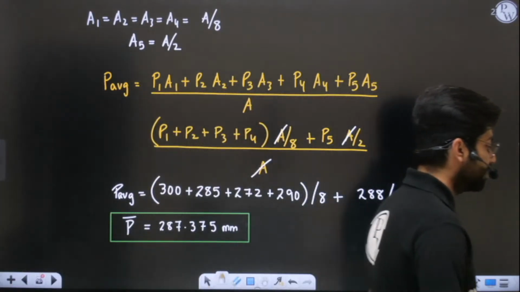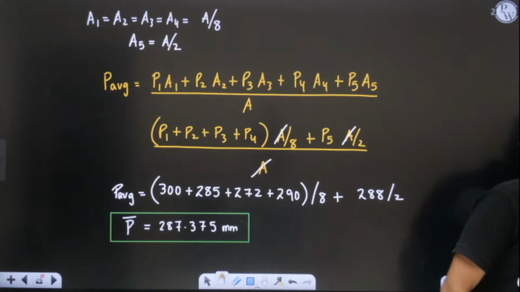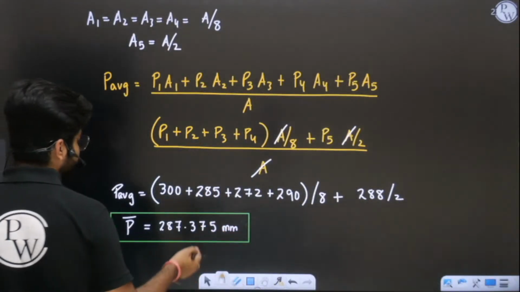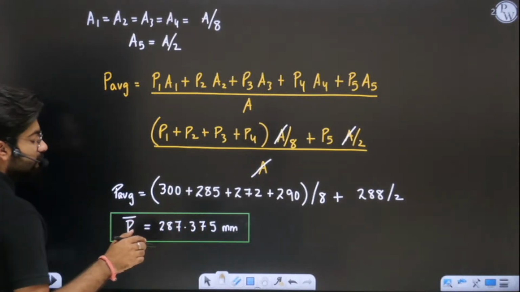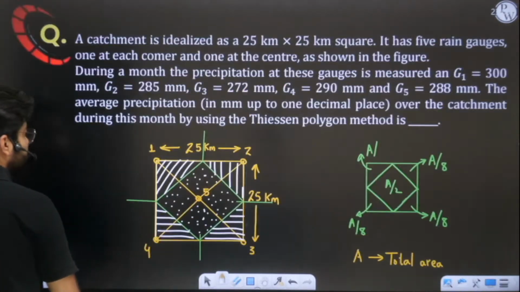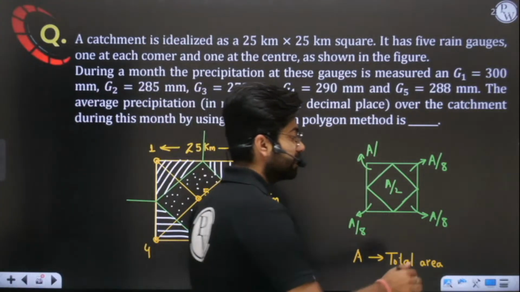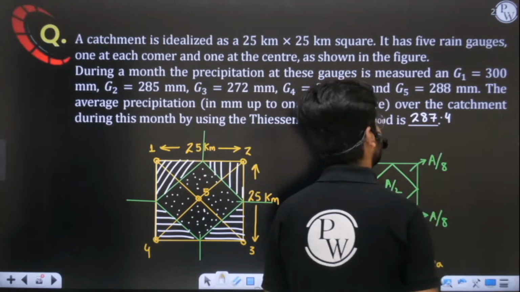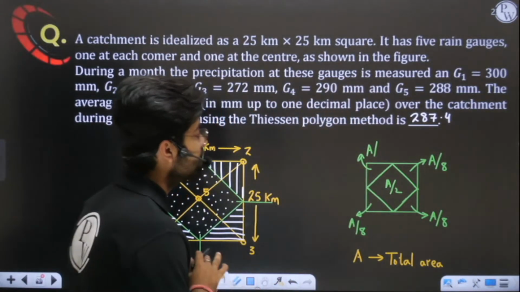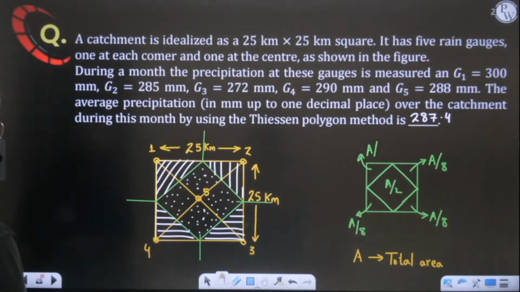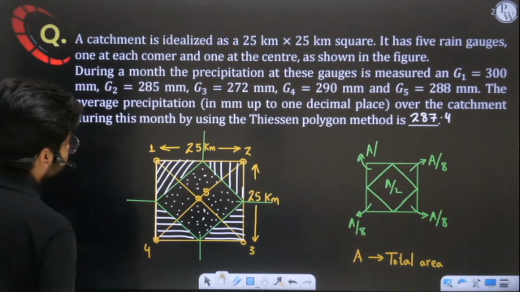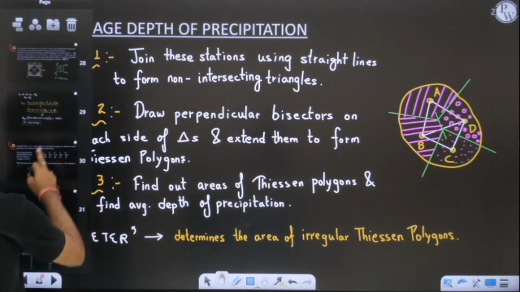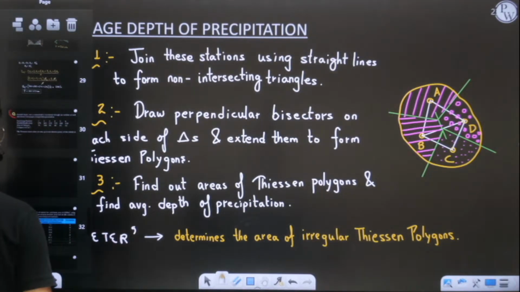If you round it off to 1 decimal place, my answer will be 287.37. You know this 7 is more than 5, so if you round it off to 1 decimal place, it will be 287.4. Yes or no? It will be 287.4. So make sure that you are filling it in the correct way, otherwise answers will be wrong. So this is your solution to this GATE question. Thiessen polygon, I hope it is very clear to you.